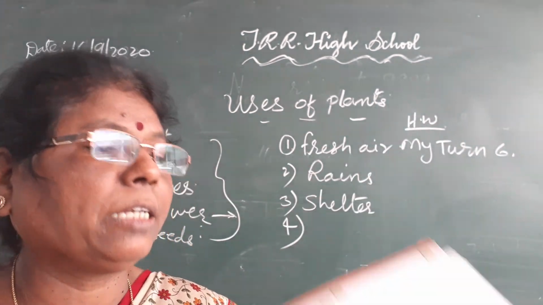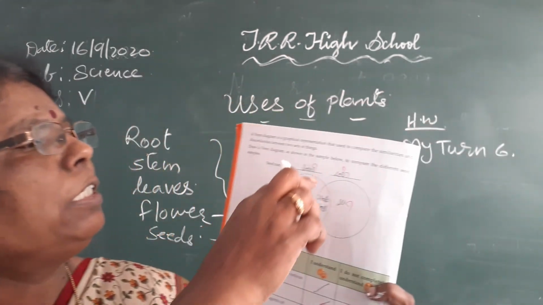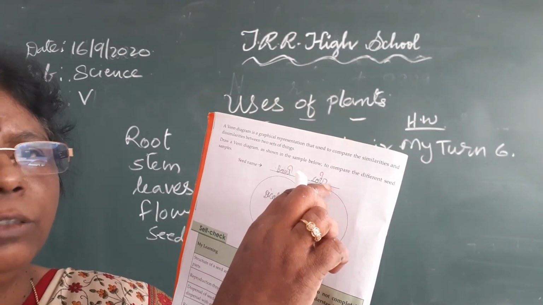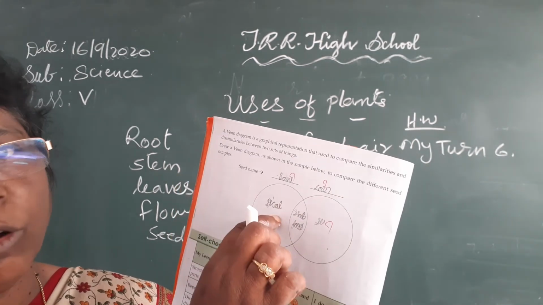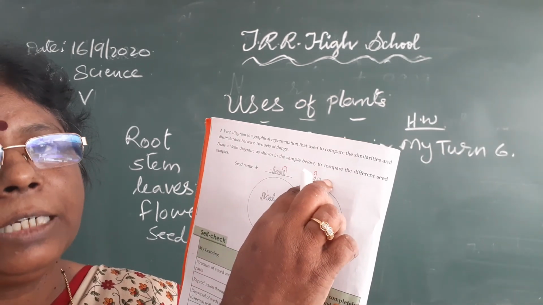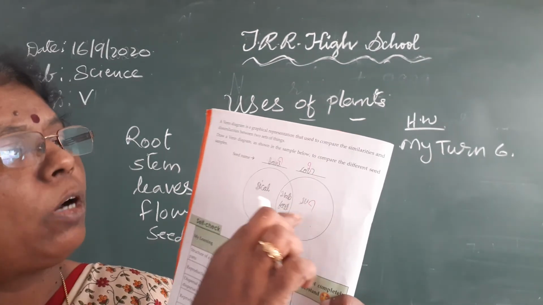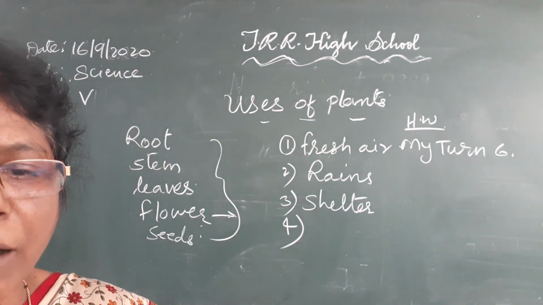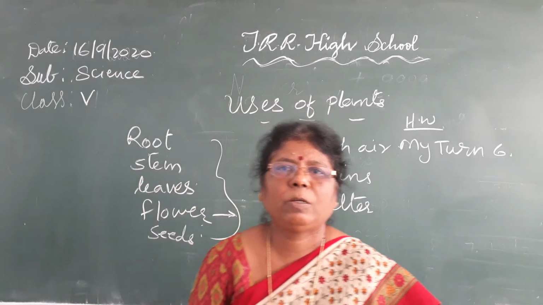Next coming to the Venn diagram. Same only. Here write the seed name: beans, corn or wheat, your wish. Beans come under dicot, or if you are using chickpea, also dicot. Mango also dicot. Here write corn, that is maize, or wheat or rice, having 1 cotyledon, so monocot. Staple food: both we use as food only. Okay. This work you have to complete. My turn 6. Thank you children.